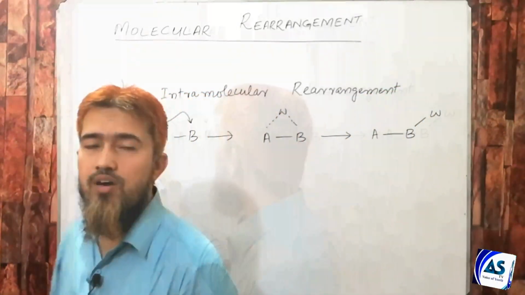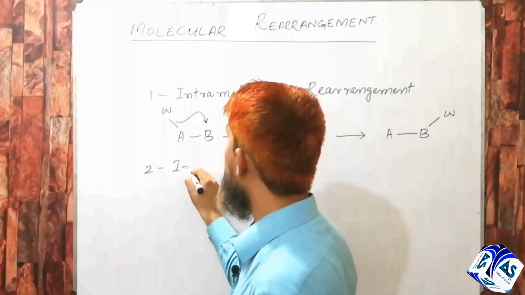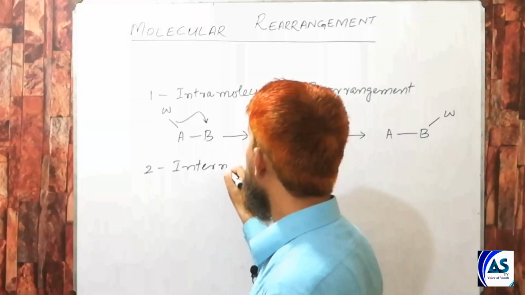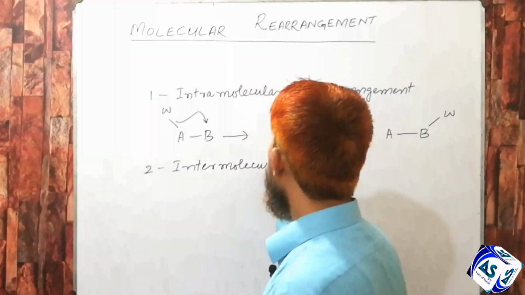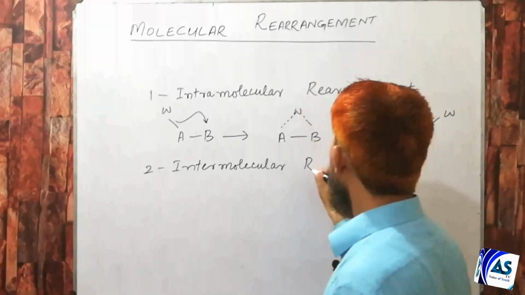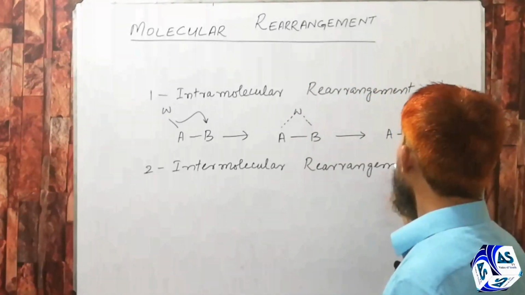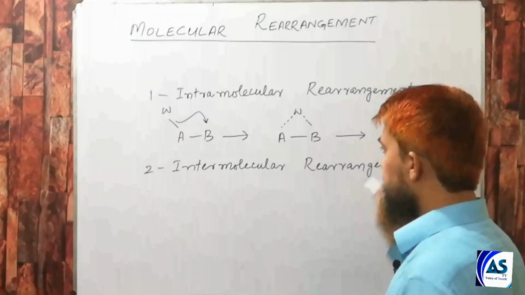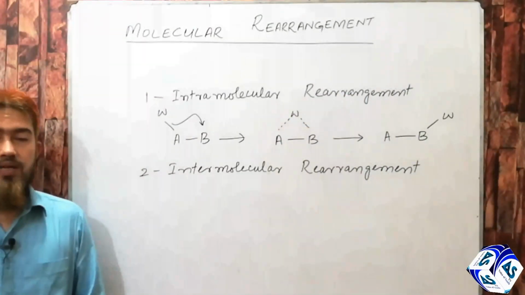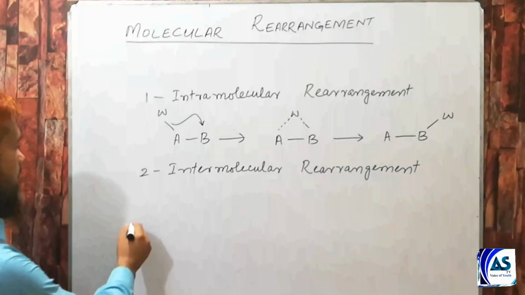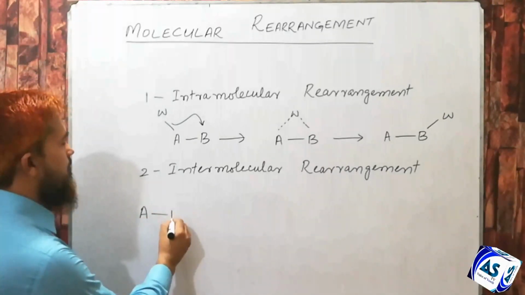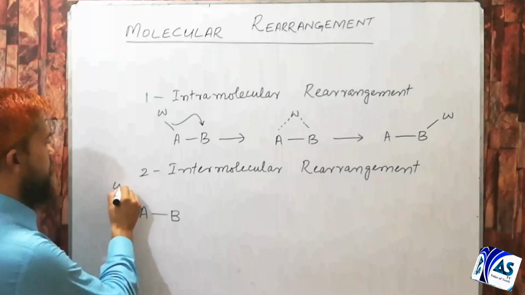However, there is another mode of rearrangement. For example, atom W detaches itself from the migration origin.